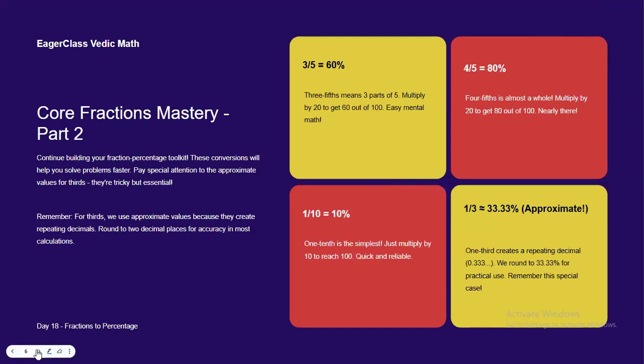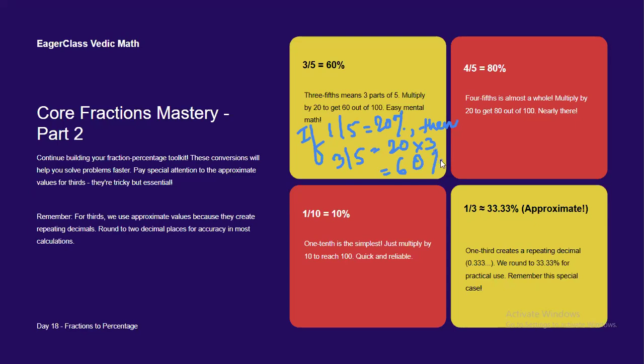Okay. Now moving to core fractions mastery part 2. So 3 by 5 is equal to 60%. How? If 1 by 5 is equal to 20%, then 3 by 5 is equal to 20 into 3. Let me show you. I'm writing here, okay? If 1 by 5 is equal to 20%, then 3 by 5 is equal to 20 into 3, right? That is 60. 60 would be your final answer for the question.